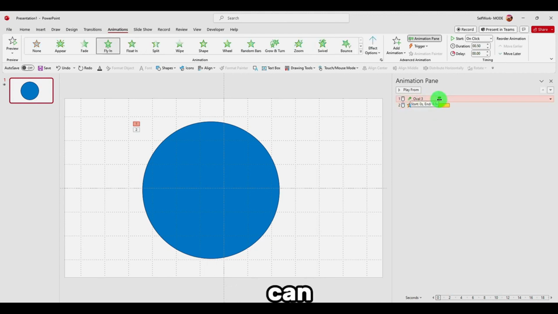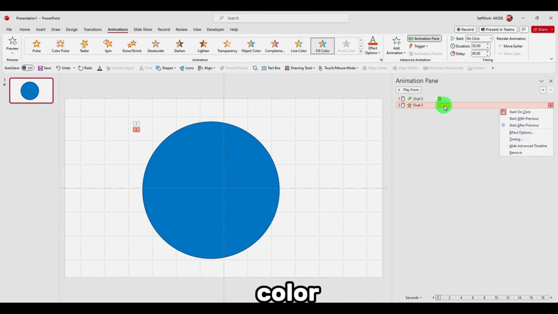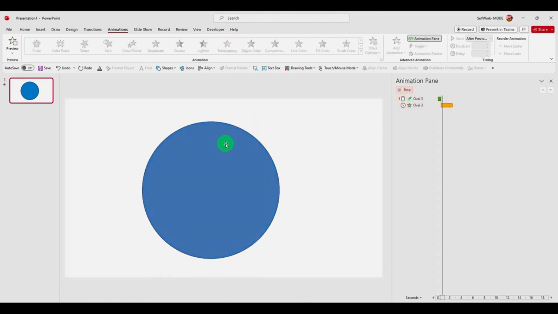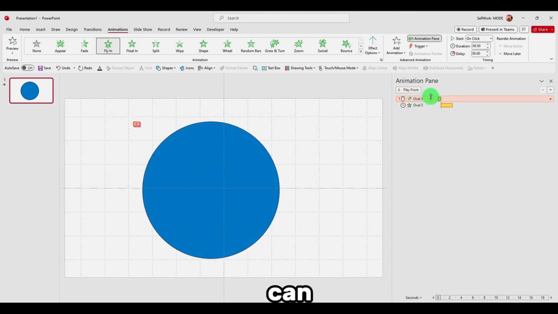Playing. Let's say you select this one with the color and you right click, you also have the option to remove, and you can select Start After Previous. So now the first one is the first animation that will start, and then the second one. You can also select from here Start On Click, Start With Previous.